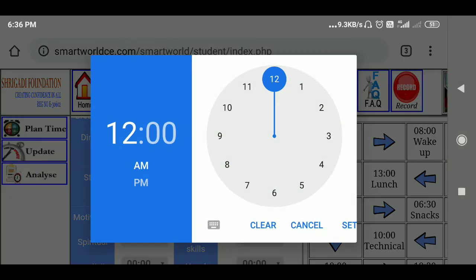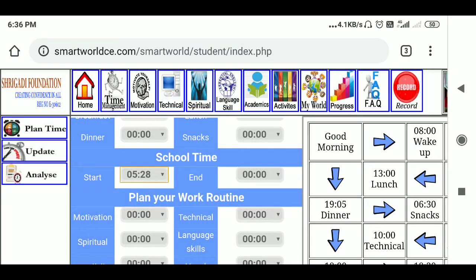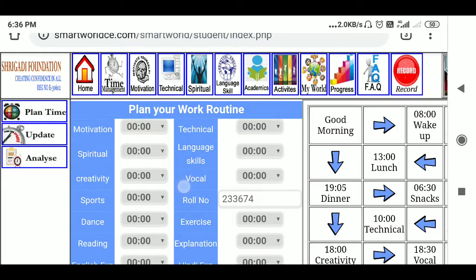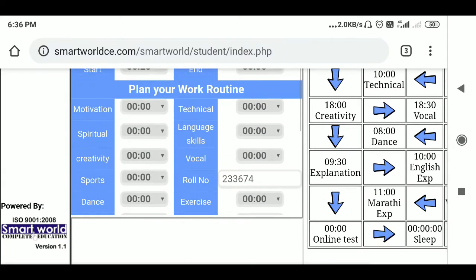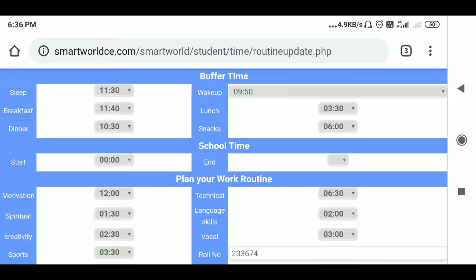Then fix the time. First fix the hours, then fix the minutes, and just set. Like this you will do. After that you will submit over here. Submit button is there. Then you have to update, like if already you have set, then you can update it.